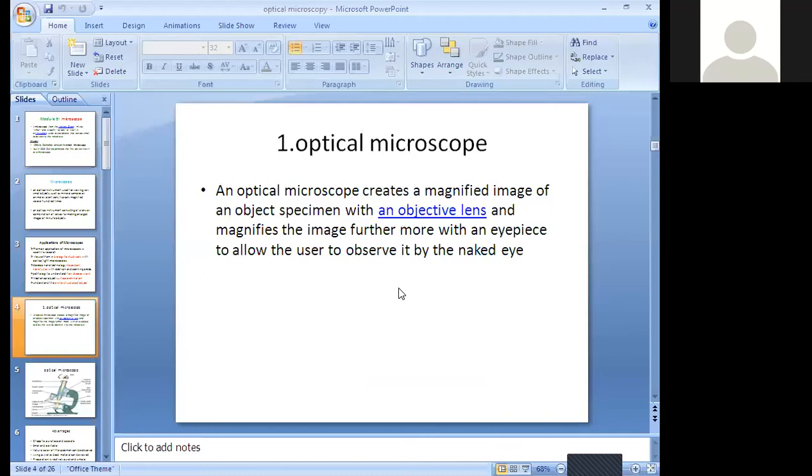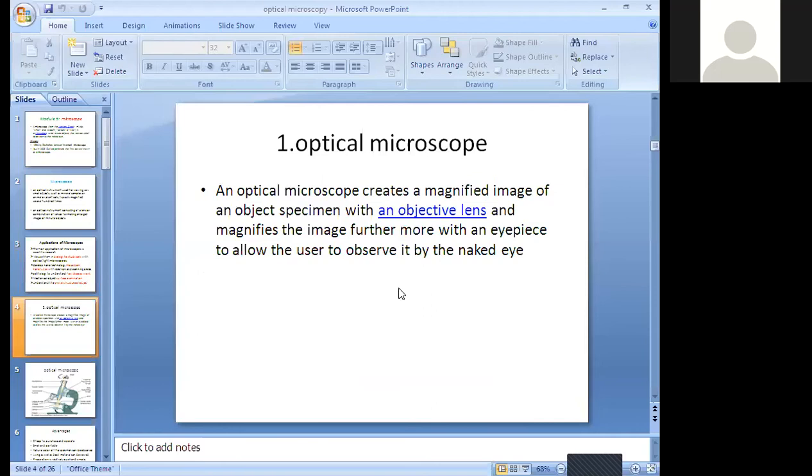We use light as a source in this microscope. If you keep it inside the dark, without light, we can't see the object. Light is very important if you want to see the object. So the combination of light and microscope is what is called an optical microscope.